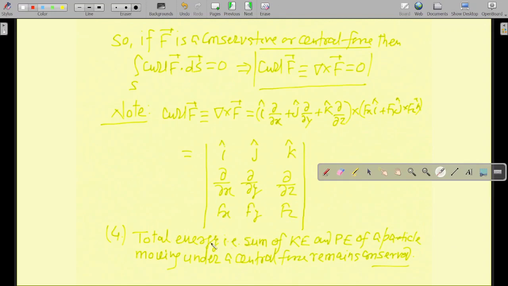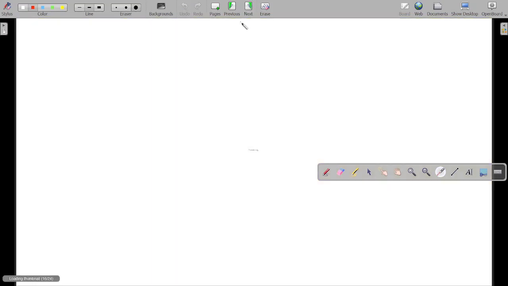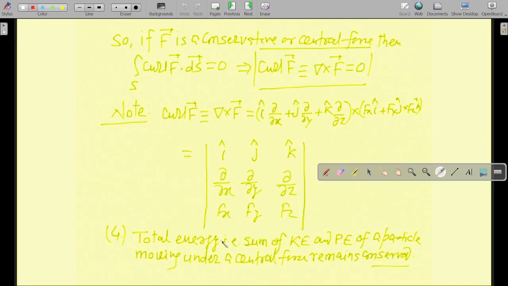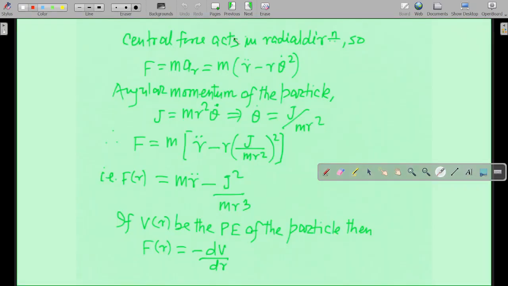The total energy, that is the sum of kinetic energy and potential energy of a particle moving under a central force, remains conserved. So let us prove this particular fact, that the total energy, the sum of kinetic energy and potential energy of a particle moving under a central force, remains conserved. Let us prove this particular fact.